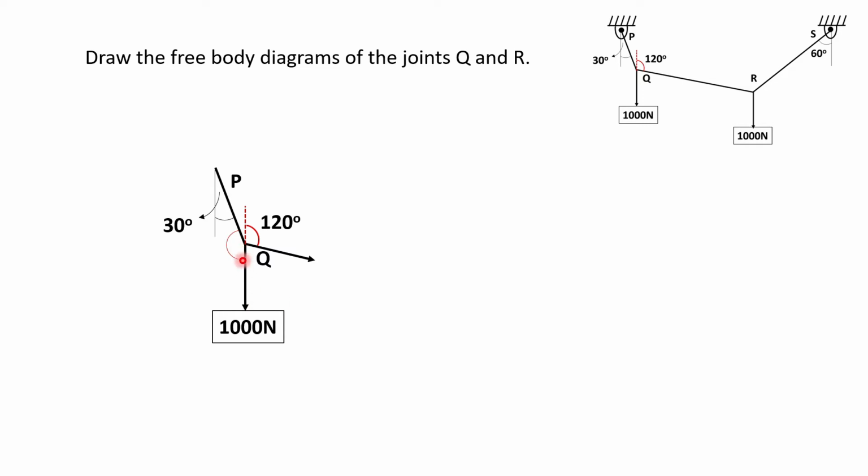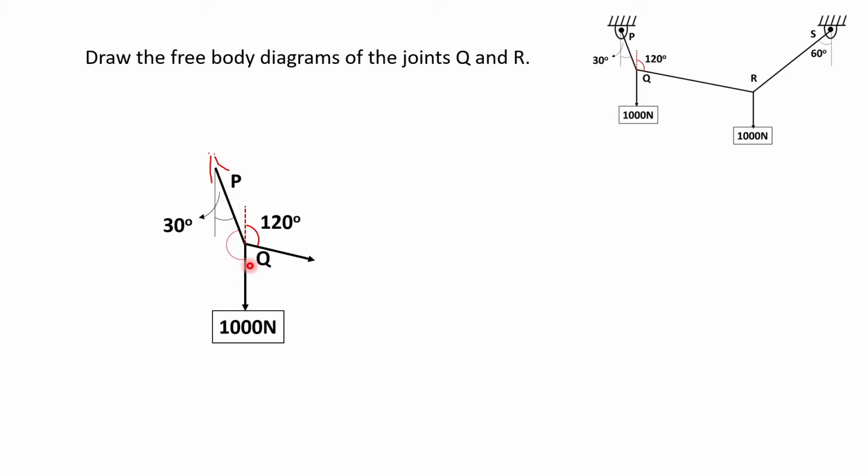For joint Q, we can see that there are three different forces acting. This is one of the forces, P, where at the tip you can see the arrow mark. Then there is the 1000 Newton force acting in the downward direction, and the 120 degree angle it is making with the vertical. So let us try to calculate the other angles as well. Here, while calculating these angles, we have to apply simple trigonometry. The angle given with the vertical at P is 30 degrees.